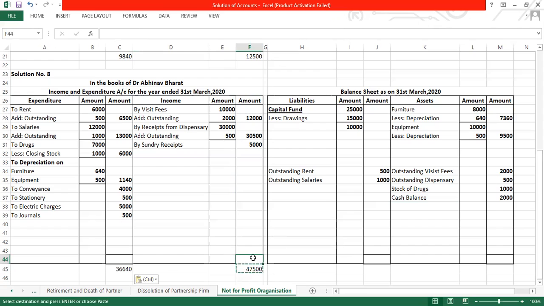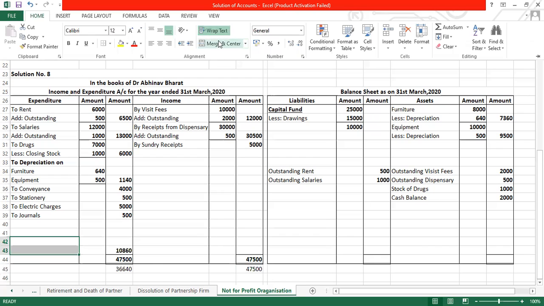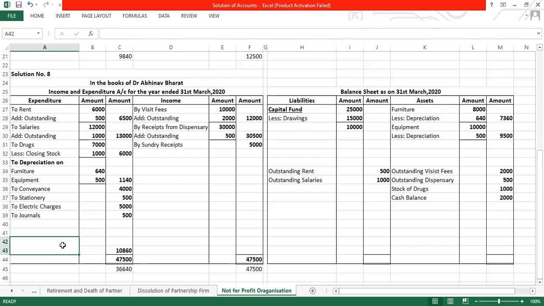Your credit side is greater. 47,500. Let us see what is the surplus with us. 47,500 minus 36,450. So 10,860 is the surplus.